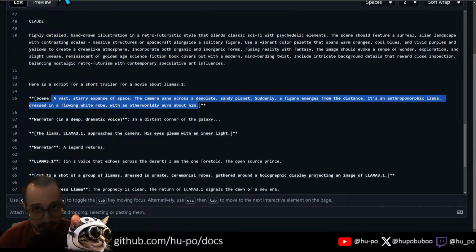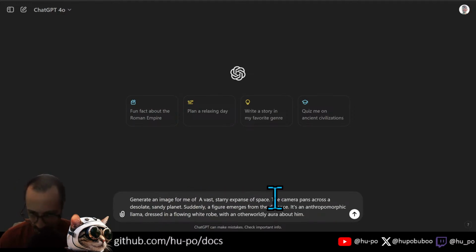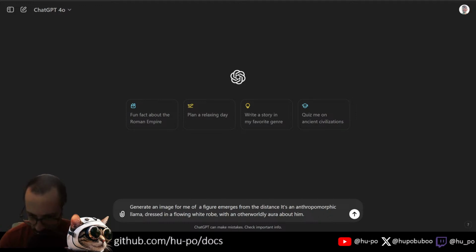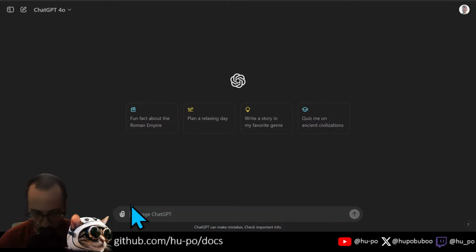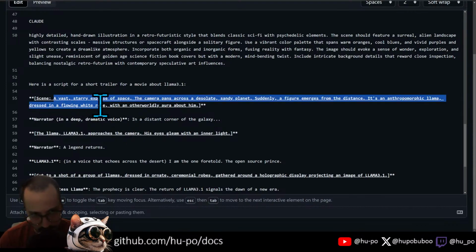Let's start with that one. All right, so this is going to be kind of the opening shot here. Let's do a brand new prompt here. So we're going to do generate an image for me of a figure emerging from the distance. A figure emerges from the distance. You know what? This is not quite what we want. We want to take these definitions here of the scenes and turn them into prompts. So let's do this.